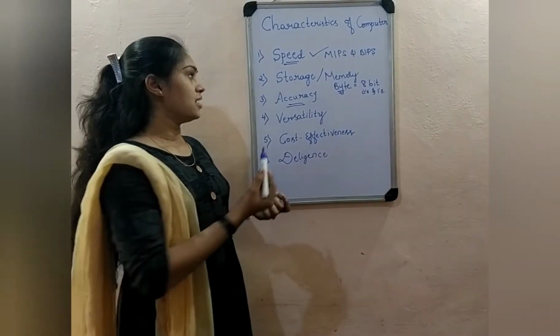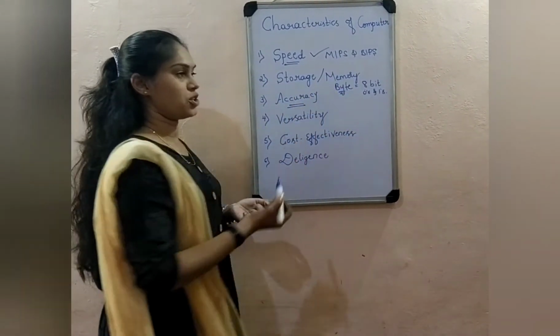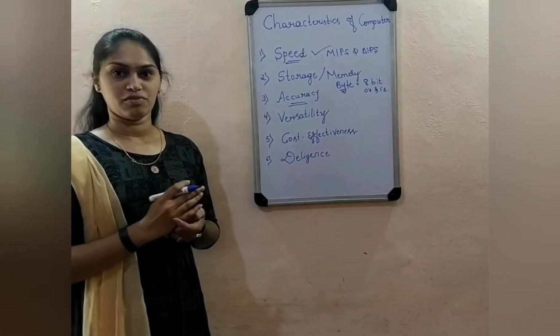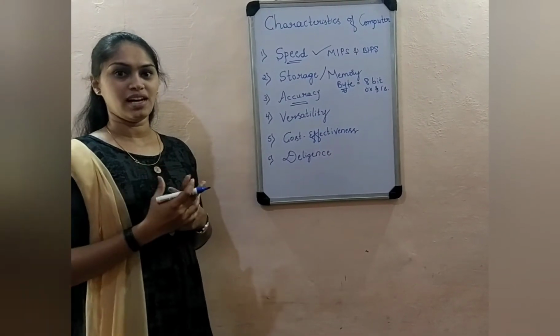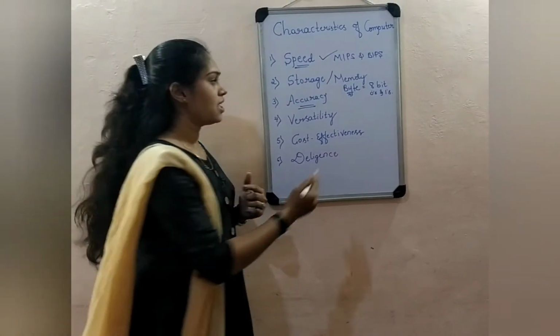Then storage or memory is used to store the data or information which is necessary for future tasks.